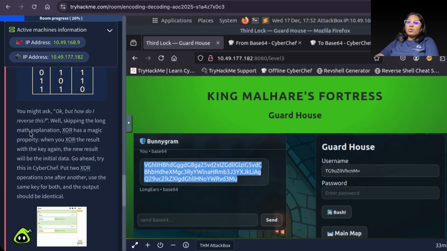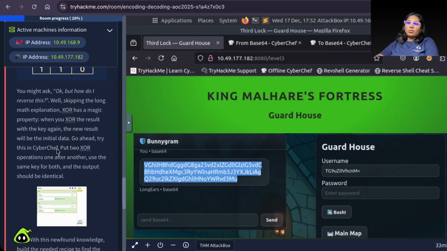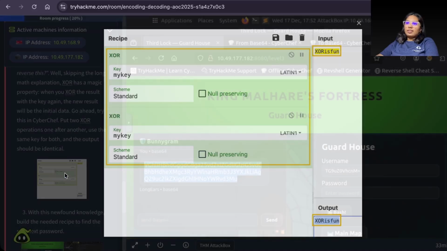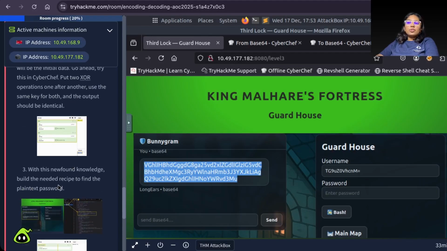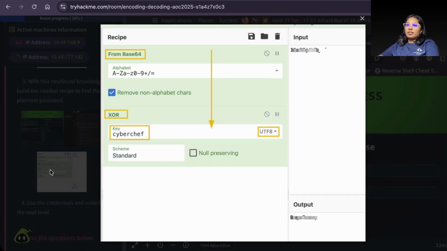And okay, but how do I reverse this? Skipping the long math explanation, XOR has a magic property. When you XOR the result with the key again, the new result will be the initial data. Go ahead, try this in CyberChef. Put two XOR operations one after another. Use the same key for both and output should be identical. With this newfound knowledge, build the needed recipe to find the plain text password. Use the credentials and unlock.